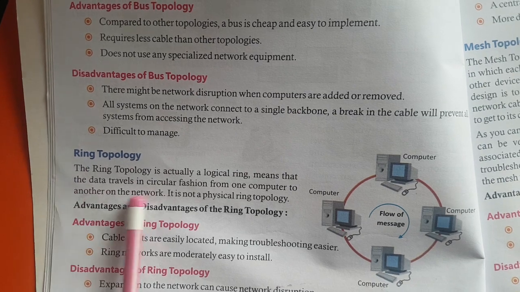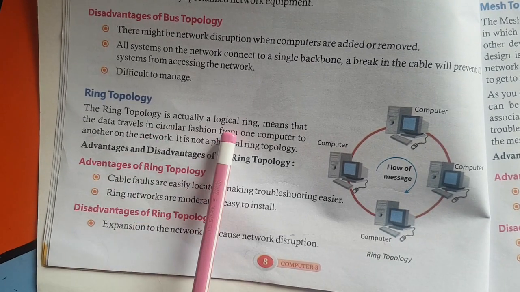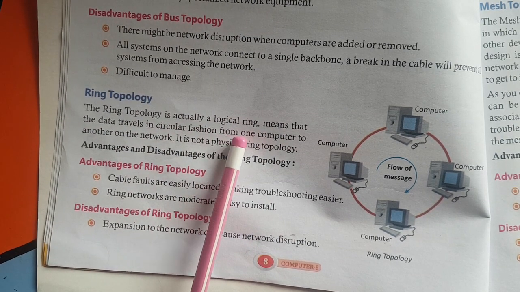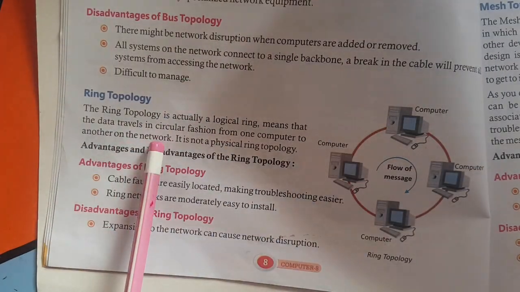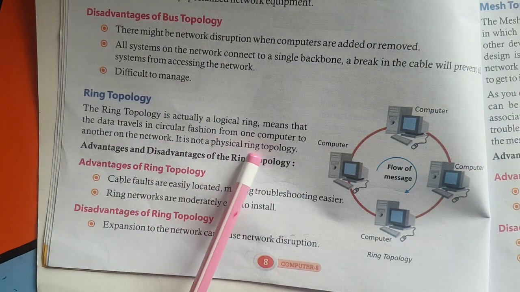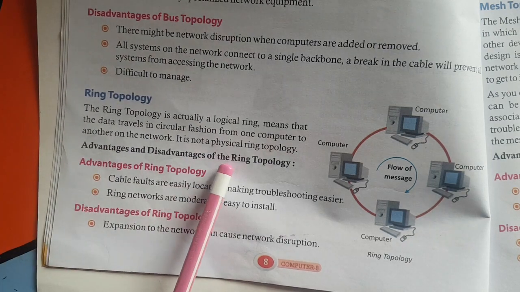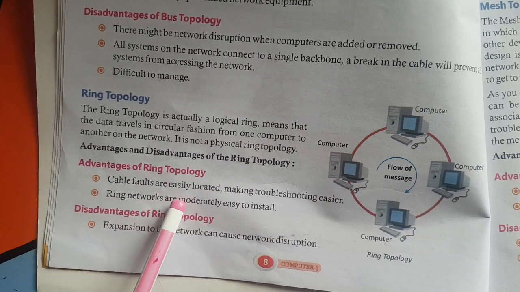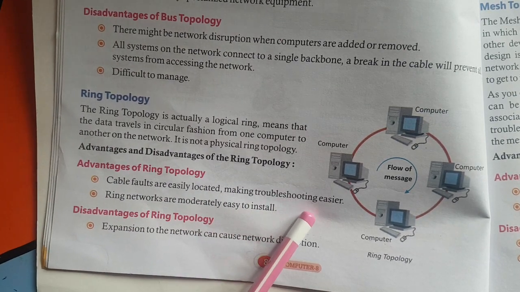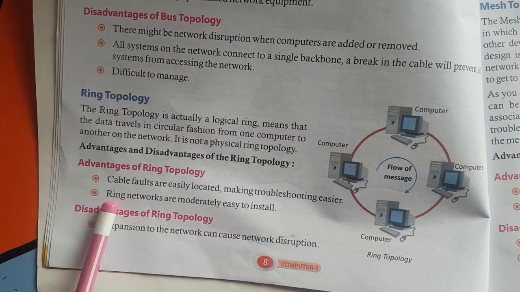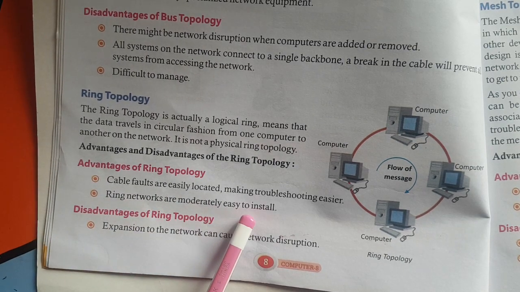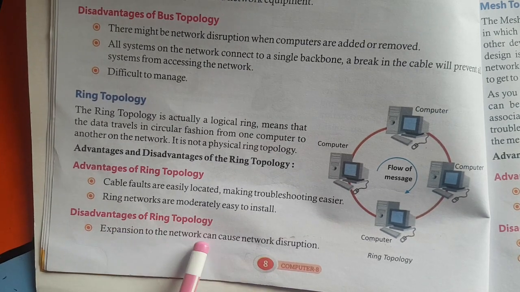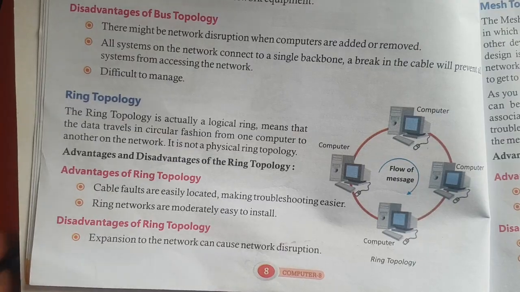Ring topology. The ring topology is actually a logical ring, meaning that the data travels in circular fashion from one computer to another on the network. It is not a physical ring topology. Advantages and disadvantages of ring topology. Advantages of ring topology. First, cable faults are easily located, making troubleshooting easier. Second, ring networks are moderately easy to install. Disadvantages of ring topology. First, expansion to the network can cause network disruption.